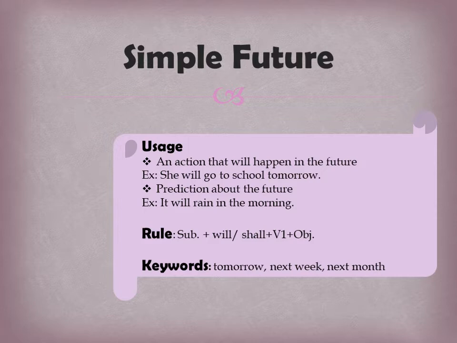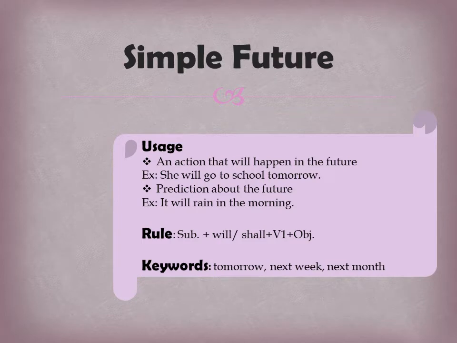Similarly, for the simple future, the first usage is any action that will happen in the future. For example, she will go to school tomorrow. So you know that this action will certainly take place in the future. Or we can say I will eat dinner at night. Both of these examples indicate the simple future tense.